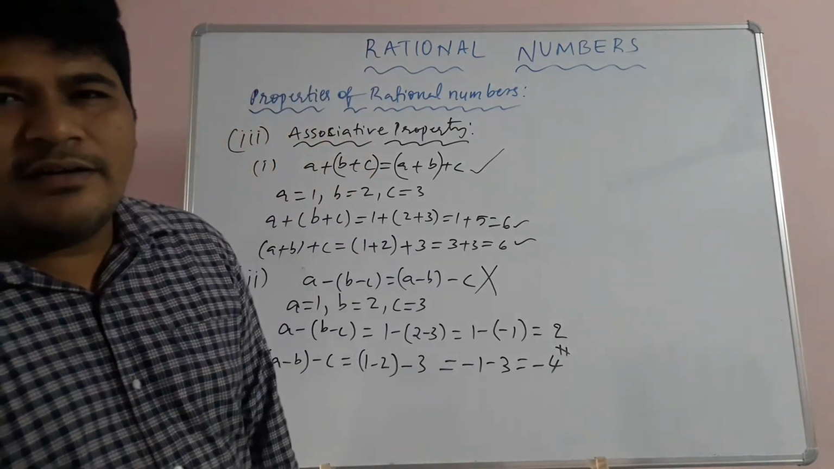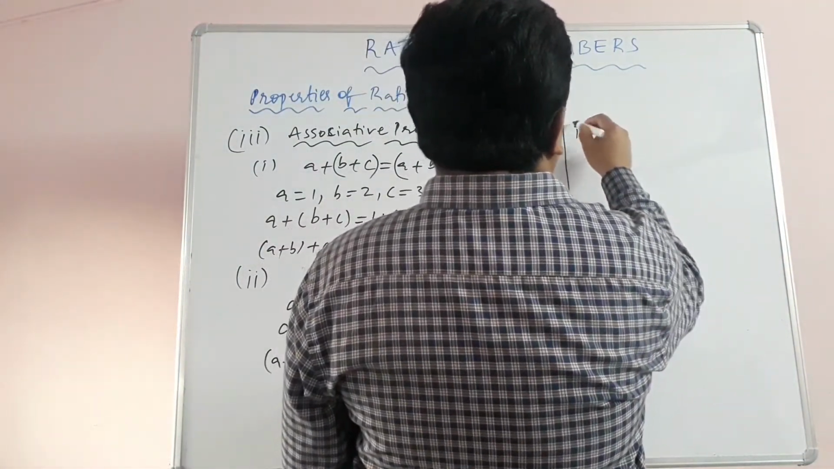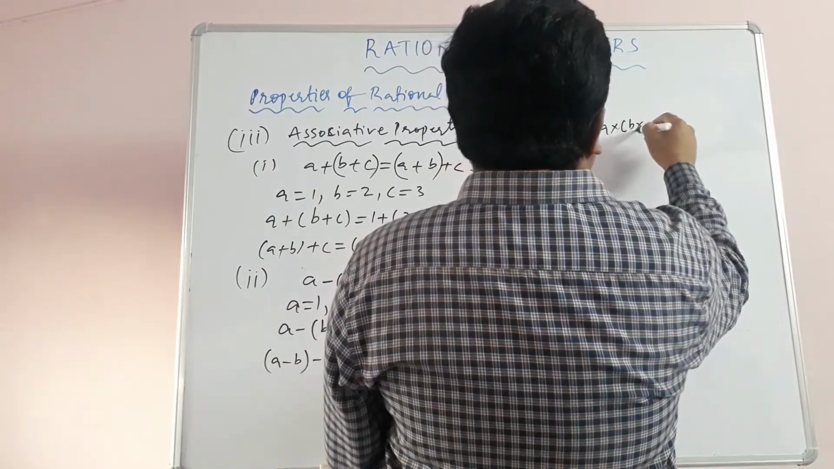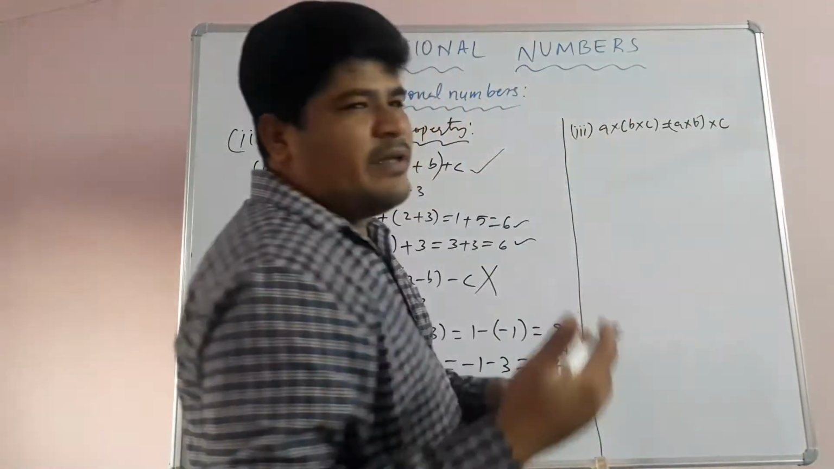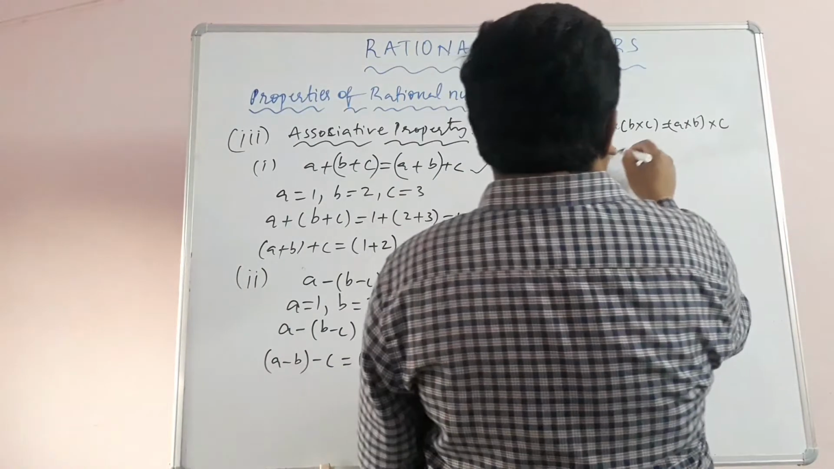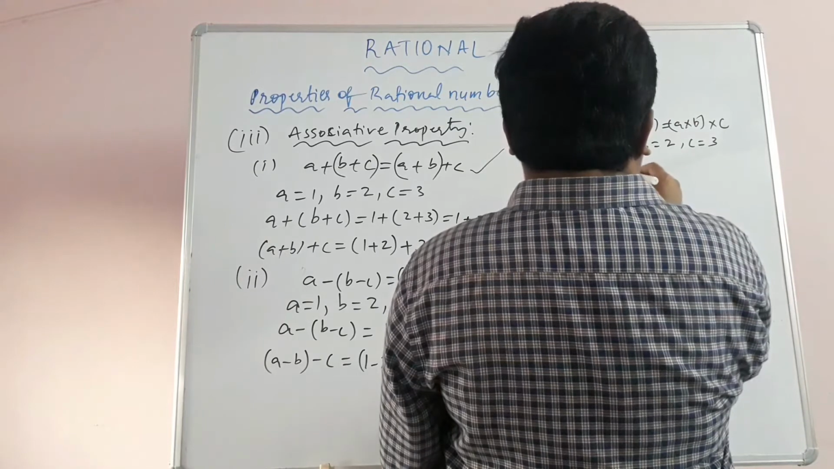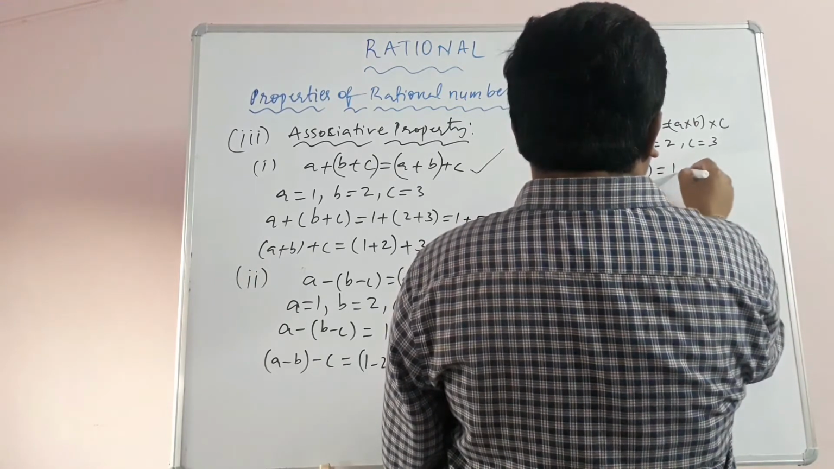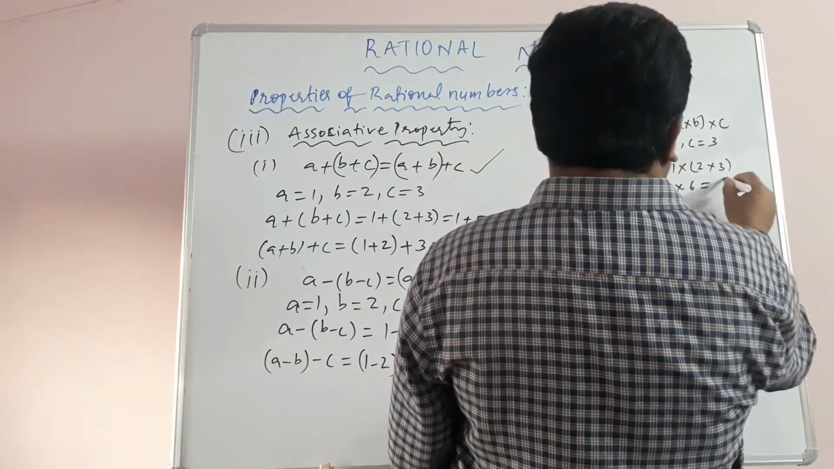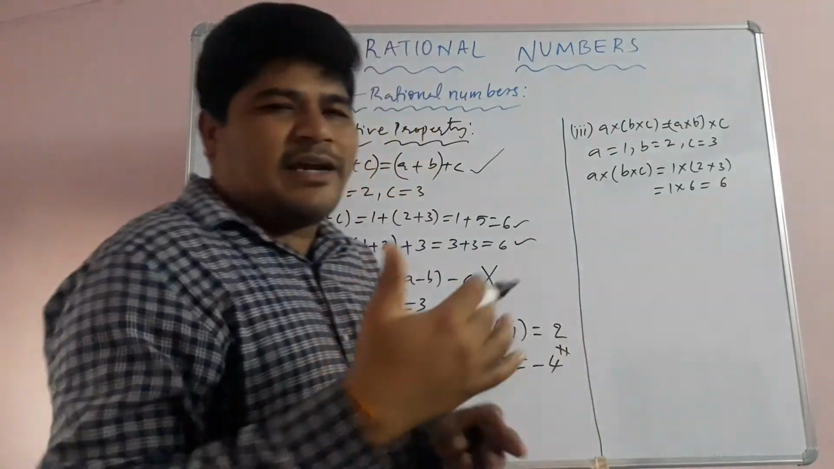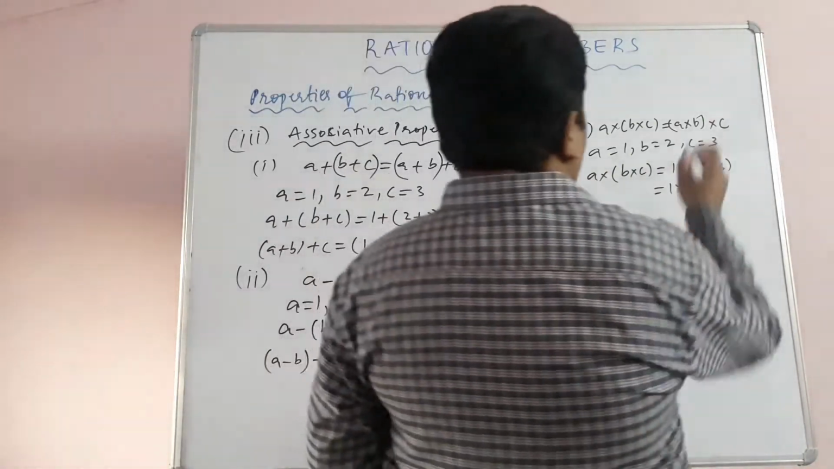Now let's see multiplication. So the third one is multiplication. A into (B into C) is equal to (A into B) into C. Here also I am taking the same values. A is equal to 1, B is equal to 2, and C is equal to 3. Now LHS, A into (B into C) is equal to 1 into (2 into 3), children. So that is 1 into 6, that is equal to 6. Whatever is inside the brackets, that part we have to simplify first. So 1 sixes are 6. LHS is 6.